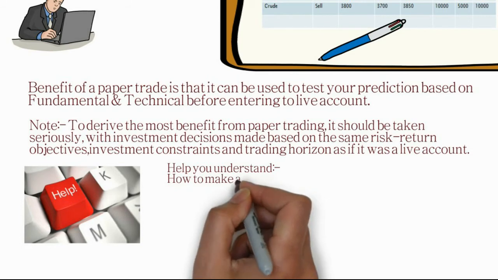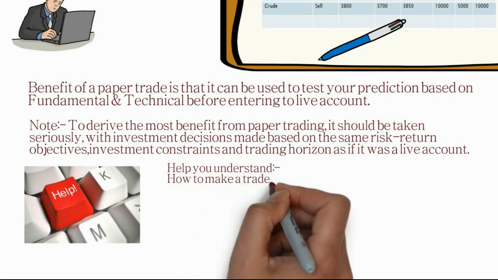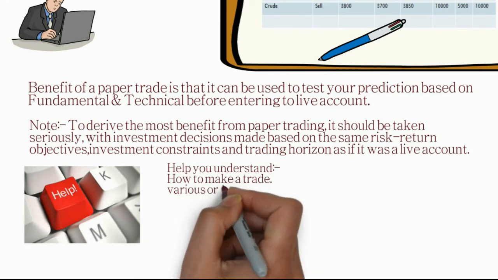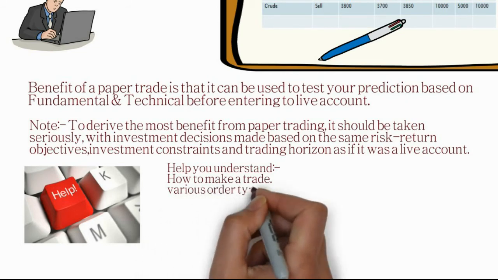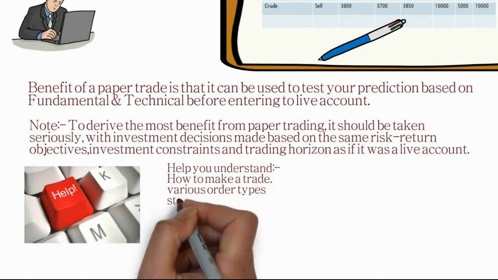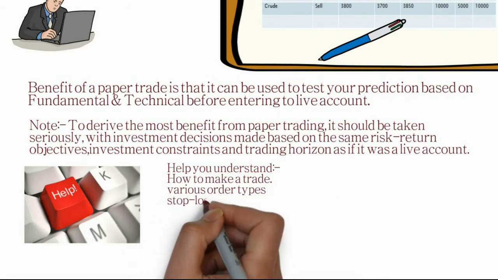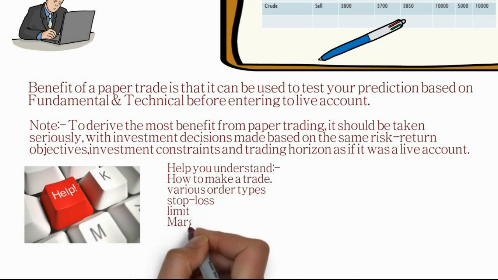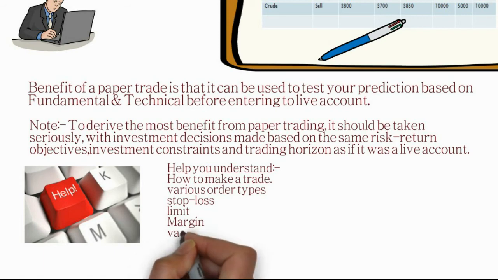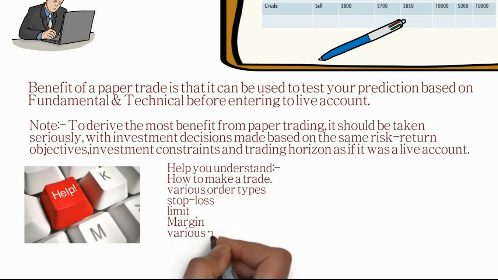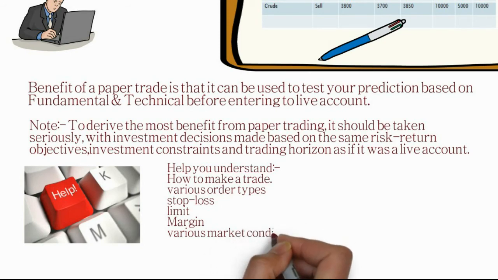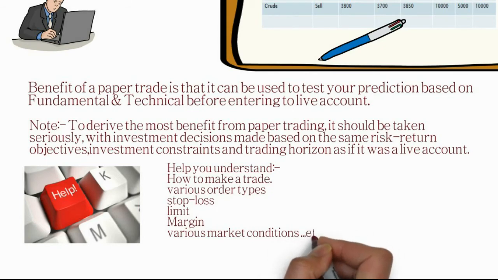Now, a very important tool: practice makes a man perfect, everyone knows that. What will happen when you start paper trading? Suppose you have made 10 calls, out of which only 2 are right. So you are evaluating your calls, whether you are able to read the fundamentals and technicals properly, practicing trades, and checking your accuracy level. After some time, out of 10 calls, you have made 8 right. Then the accuracy will increase.